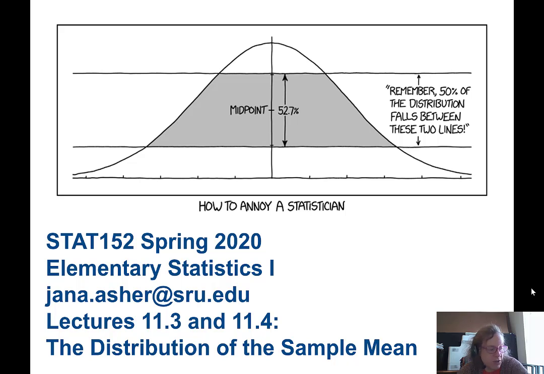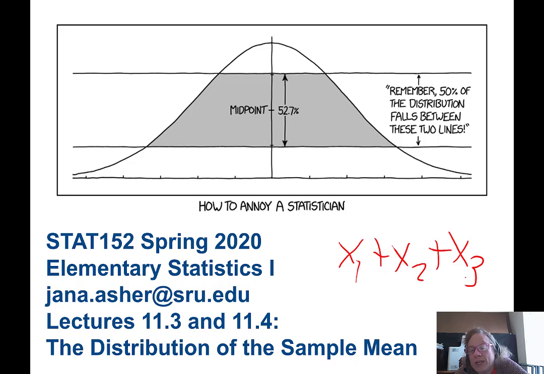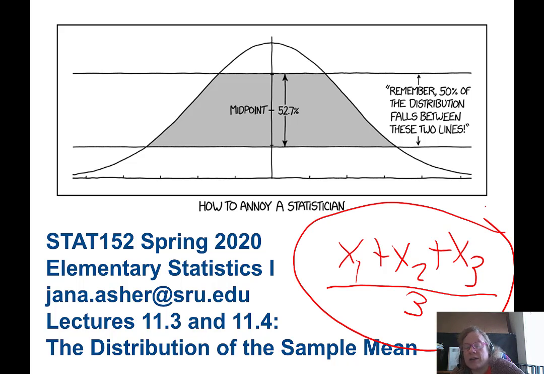In order to understand this, I want you to think about the idea that if I have a random variable x, it can follow some sort of random distribution. And I could think about adding up a whole bunch of random variables. If each of these random variables follows some sort of distribution, then the sum of those random variables is also a random variable. I can divide by a constant, and this whole thing is still a random variable. So it's possible to think of the sample mean as its own random variable. And that's what we're going to be doing in this section.